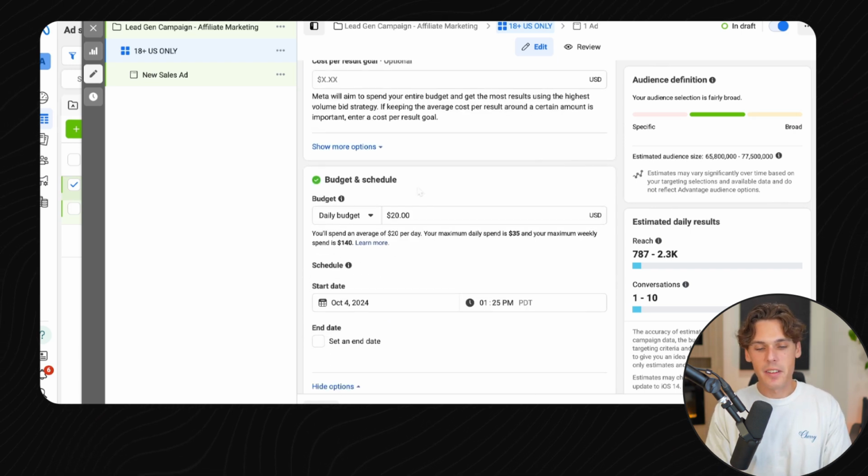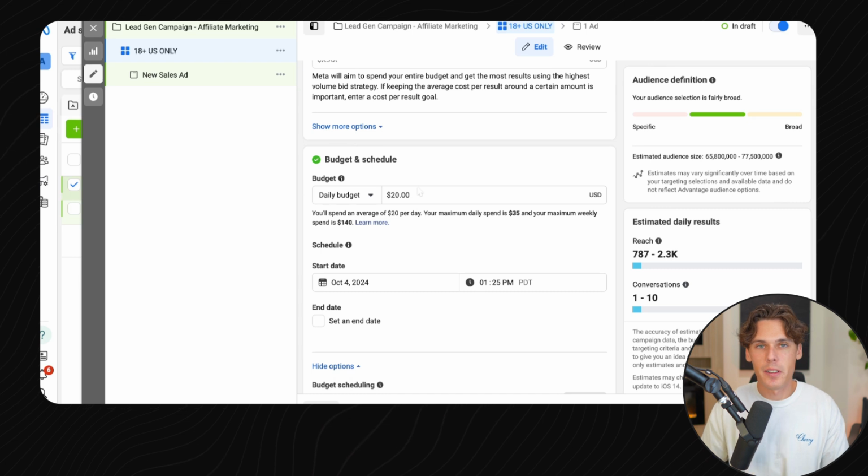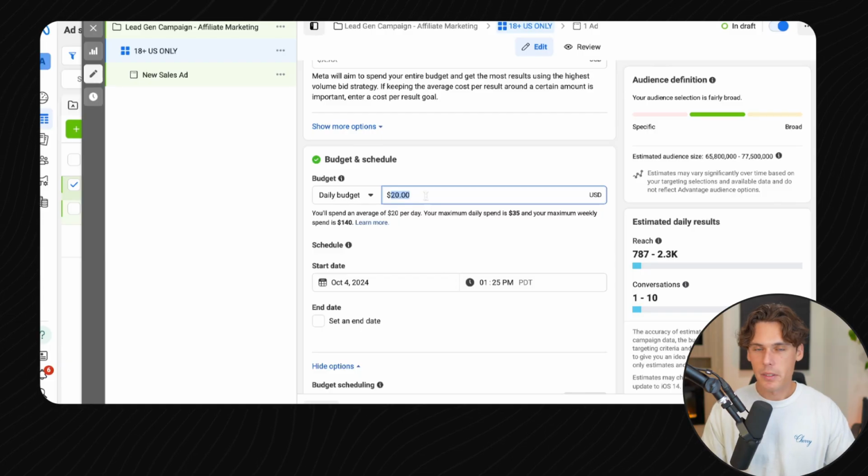Now scrolling down to budget and schedule, this is totally up to you. If your budget's $10, put in $10. If your budget is $1,000 a day, put in $1,000. Obviously, the only difference is how much money you spend is how fast you're going to get your data and results to make educated decisions, whether the ad is working or not working. So keep that in mind. I really recommend kind of a minimum of $25 a day. The campaign that I'm running right now in testing, I'm spending about $150 a day. And it's giving me some pretty good data to run off of, and it's working really well. But again, this is completely up to you for your budget.